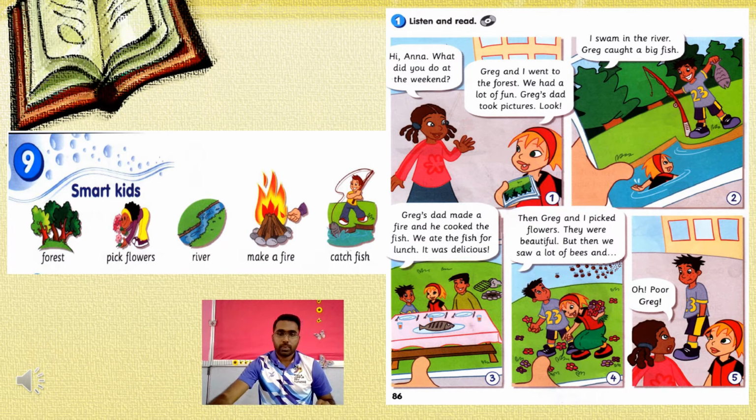Hi, Anna. What did you do at the weekend? Greg and I went to the forest. We had a lot of fun. Greg's dad took pictures. Look. I swam in the river. Greg caught a big fish.